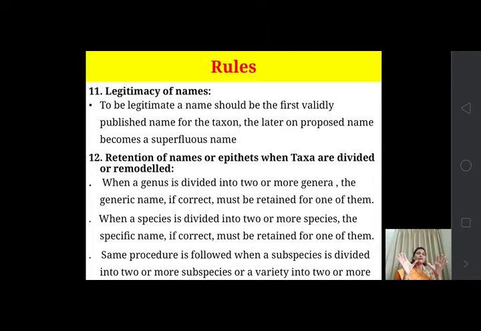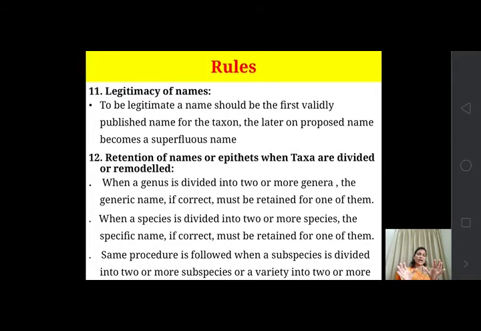When one genus is divided into two, how is the name given? The generic name, if correct, must be retained for one of them, that is, out of these two, one of them gets the correct name. Only one of them keeps the name.